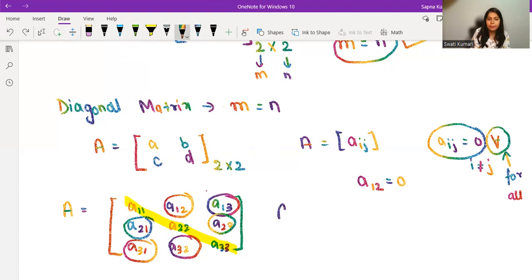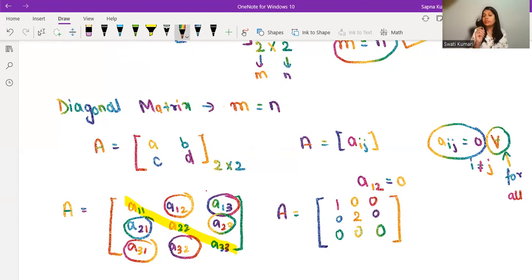So for example, I can give you A equals, it can be anything, as I said, 1, 2, it can be 0 also. That is why I'm just putting any one value to be 0. If you want, you can put this as 0, but I'm just writing some of the numbers as non-zero, so you will understand the definition as well. So this is 0, 0, 0, 0, 0, and 0. If any of the non-diagonal entries, even a single one, is non-zero, it will not be a diagonal matrix.